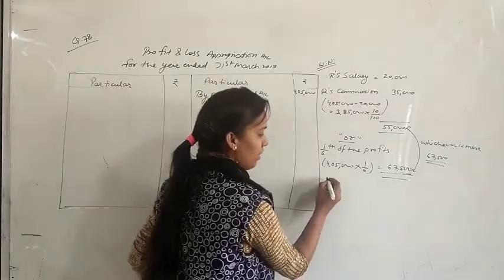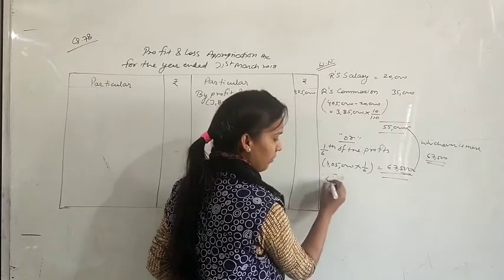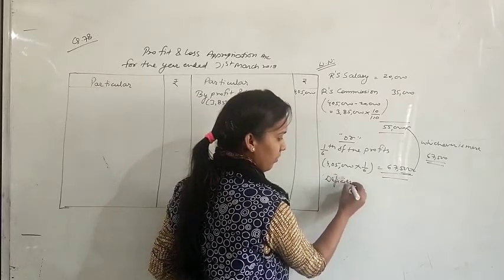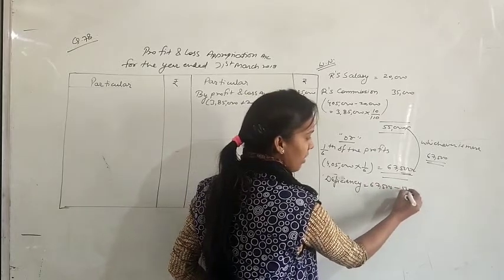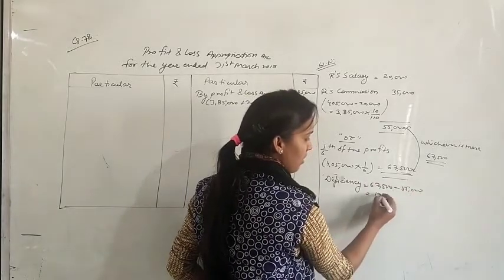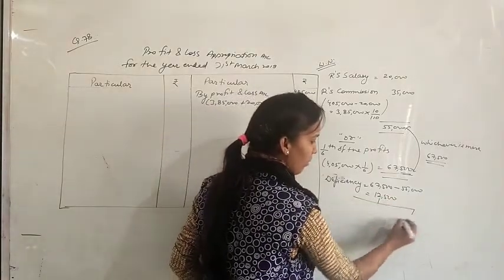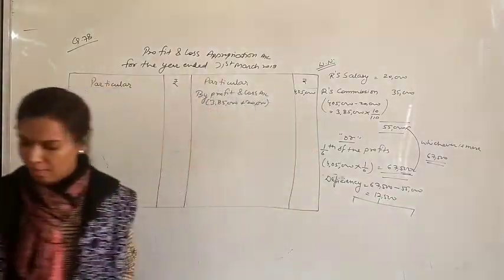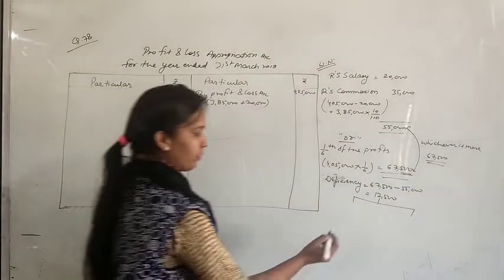Okay, so we will write here deficiency. Deficiency is 67,500 minus 55,000, means it is 12,500. This 12,500 will be borne by two partners. What are the two partners? P and Q in 3:2.